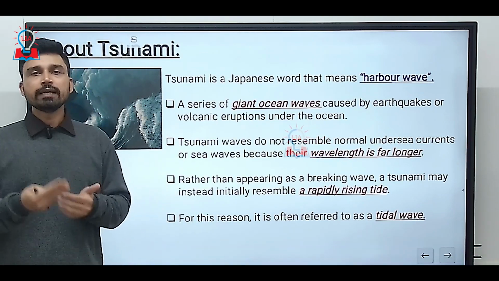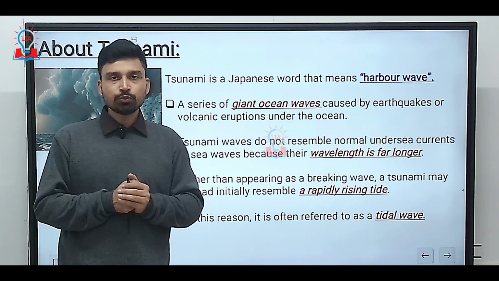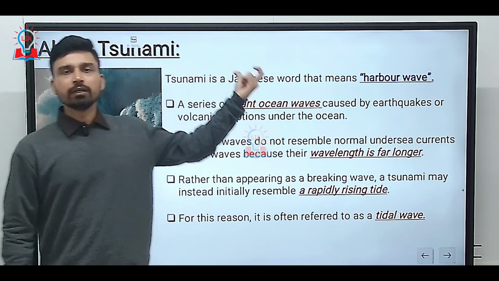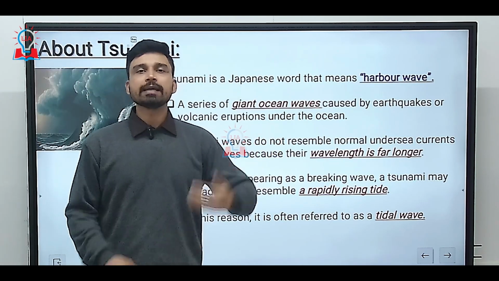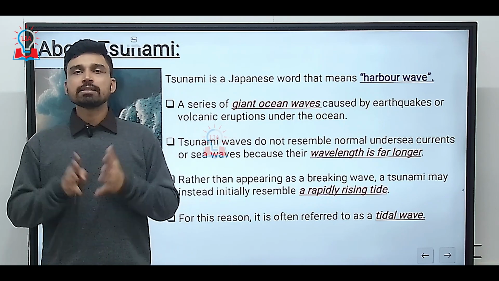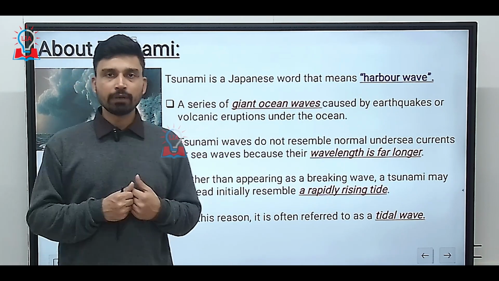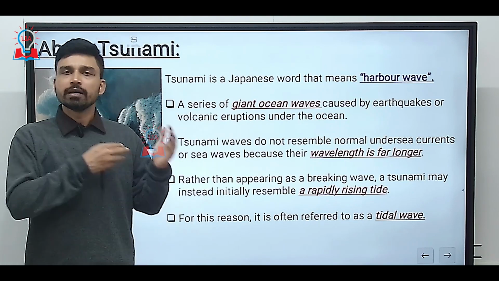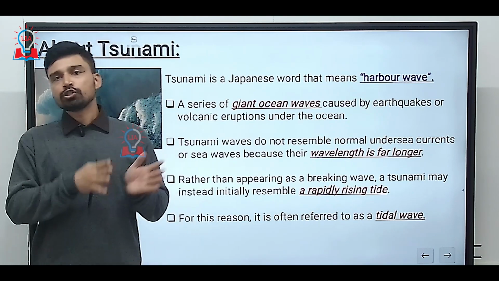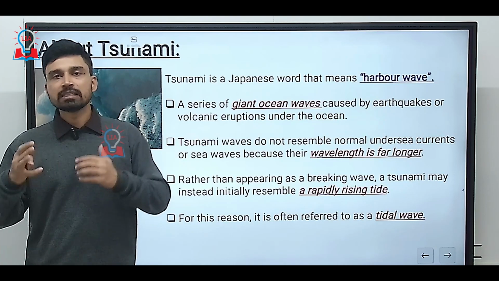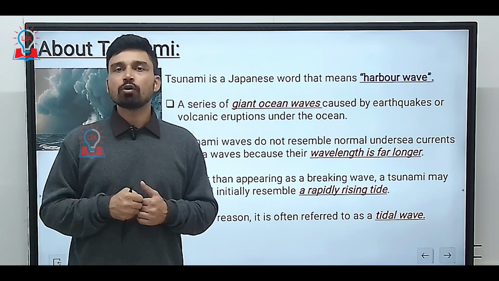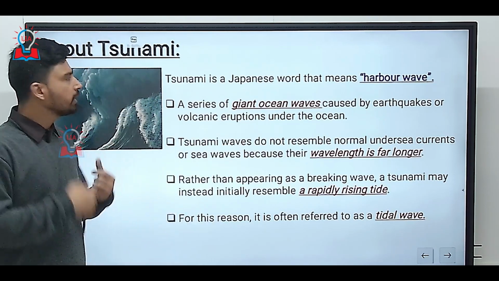Now let us try to understand what the term tsunami itself means. Coincidentally, tsunami is a Japanese word made up of 2 different terms. The first is su and the second is nami. Su basically means harbor or port areas, while nami refers to a giant sea wave. Thus, tsunami basically means a giant sea wave which is able to reach and significantly impact the harbor parts of Japan or the harbor parts of any region.